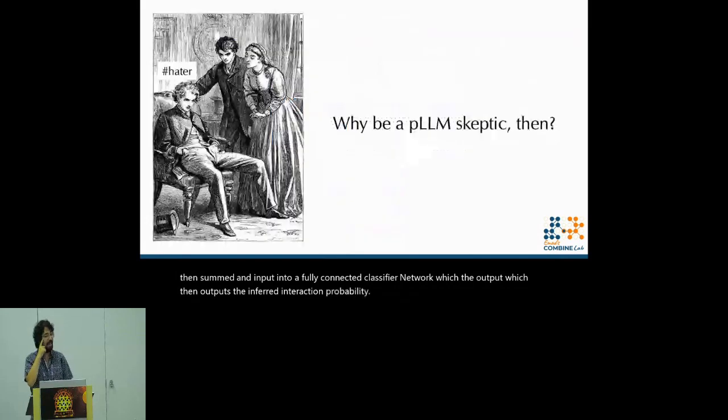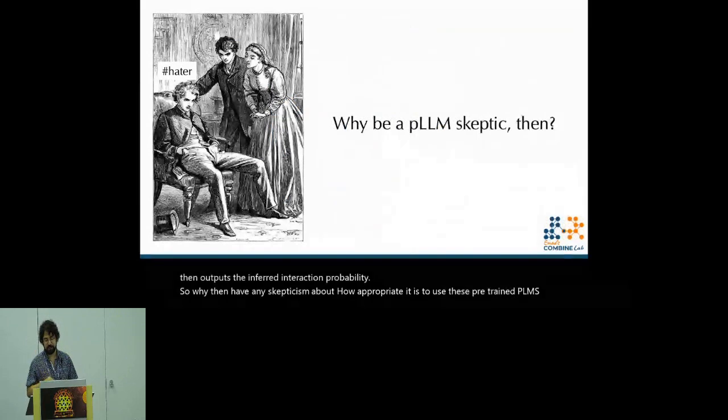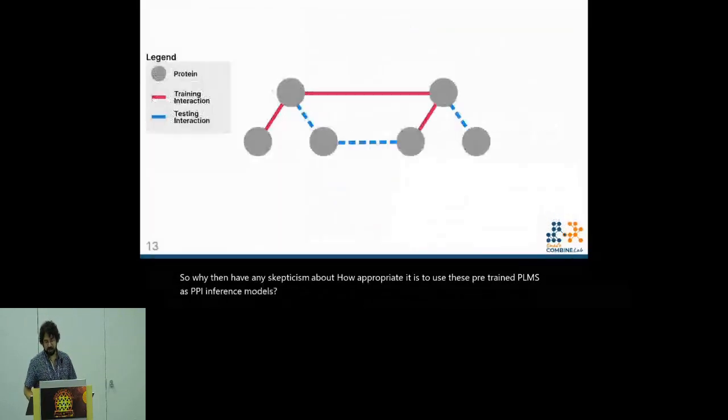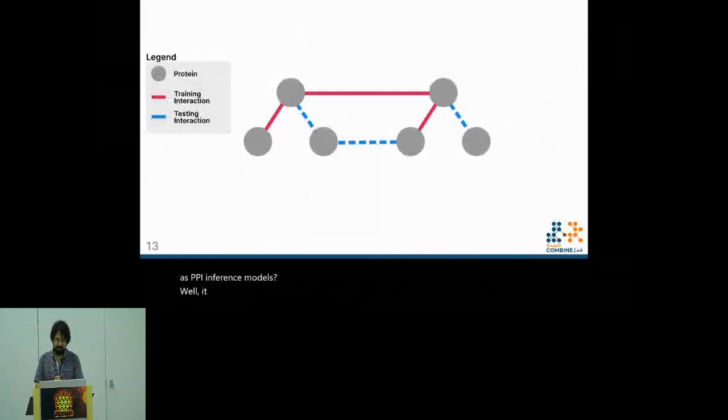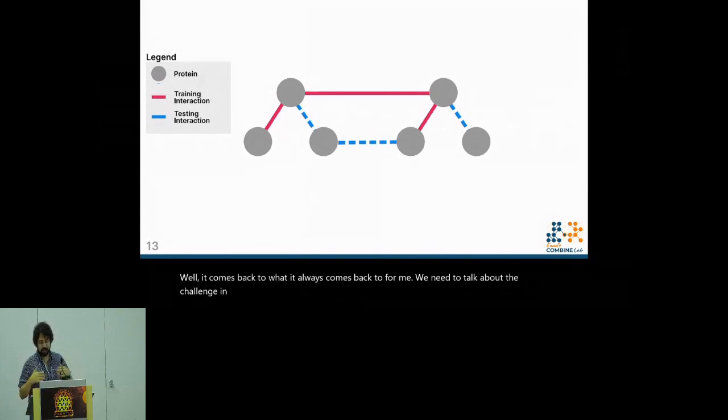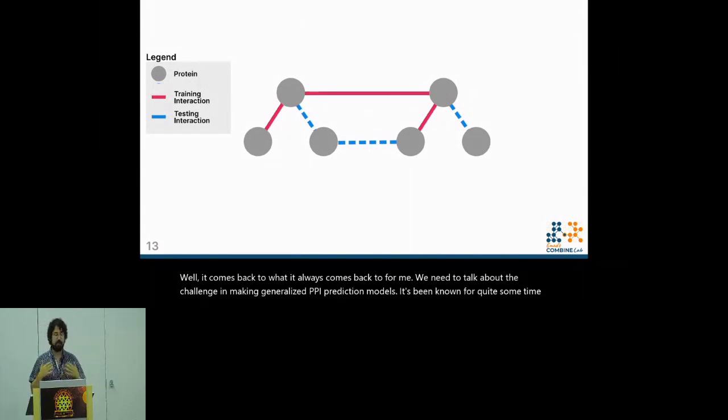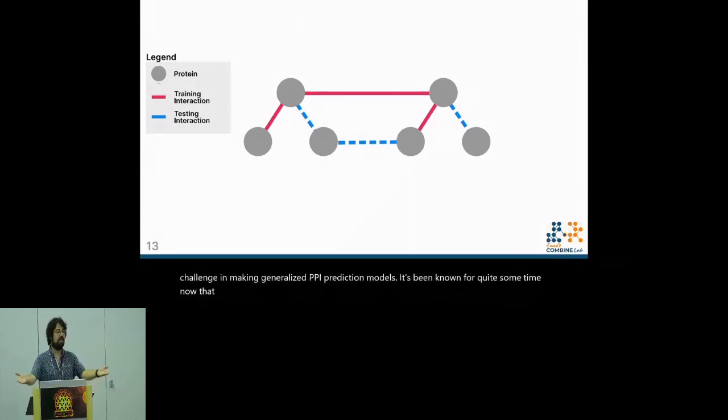So why then have any skepticism about how appropriate it is to use these pre-trained PLMs as PPI inference models? Well, it comes back to what it always comes back to for me. We need to talk about the challenge in making generalized PPI prediction models. It's been known for quite some time now that it's a fraught process, and it's been illustrated as far back as 2012 by Park and Marcotte.